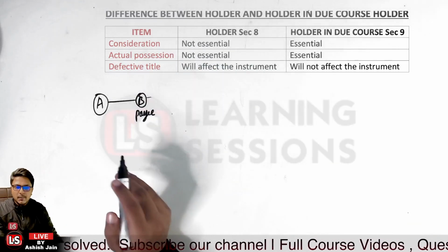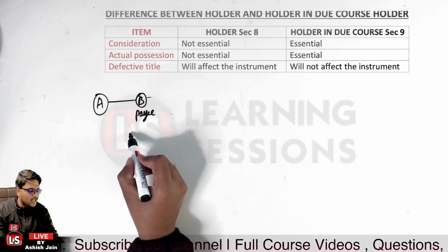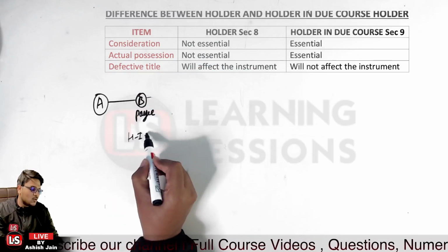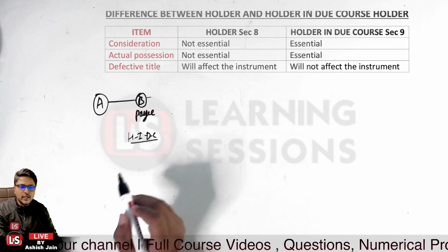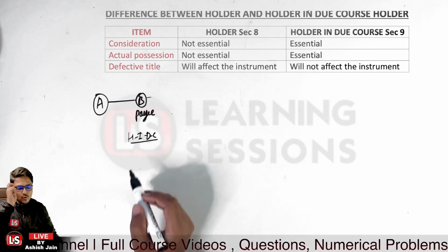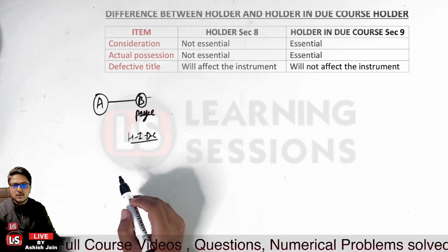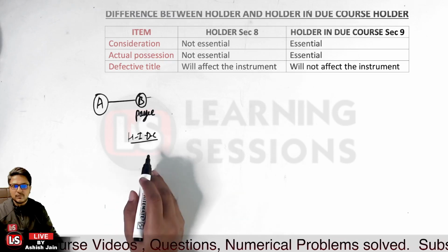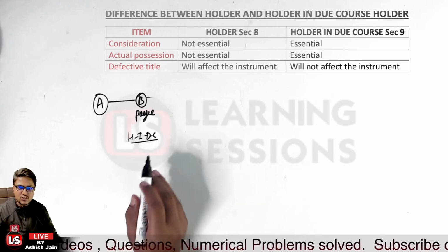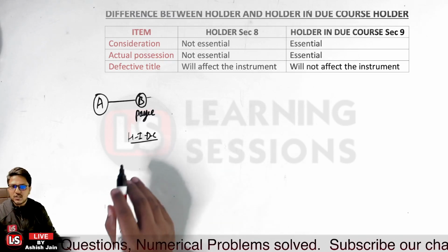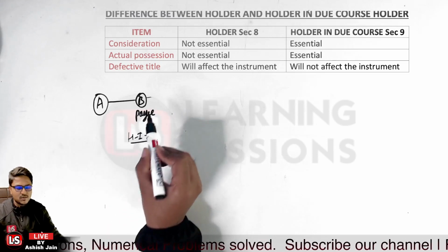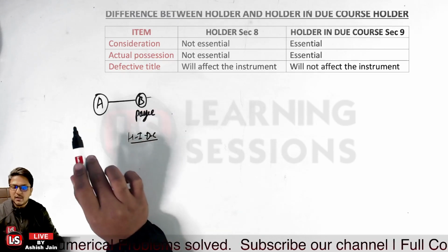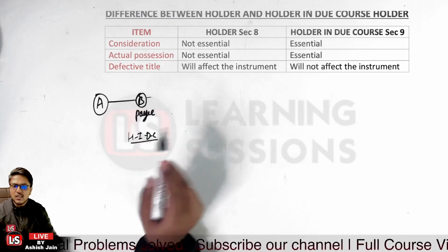Now over here, person B is what? Person B is the holder in due course. Now what is a holder in due course? What are the conditions for holder in due course? First of all, consideration is a necessity. Consideration is essential in this particular case. What is consideration? Let us take the case that person B has sold the goods to person A and person A has handed over the instrument to person B.